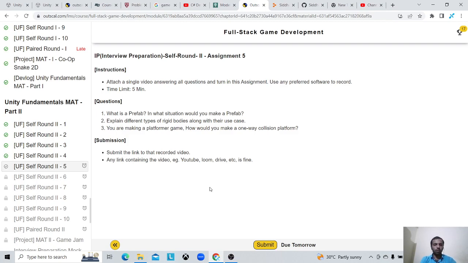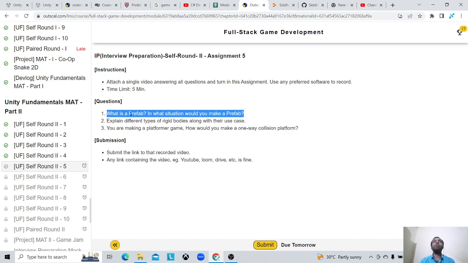Okay, so the first question is what is a prefab and in which situation I would use prefab. Prefab is, Unity allows me to store my game object with all of its components as an asset file, and that is called prefab. Prefab stands for prefabricated asset. So prefab is nothing but a game object saved as an asset file, an entire game object saved as an asset file that I can use later.